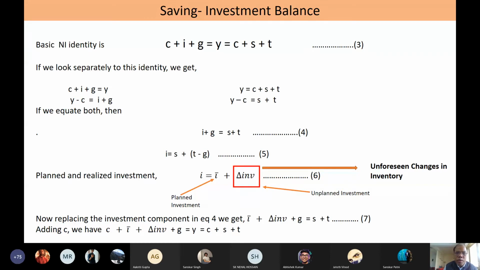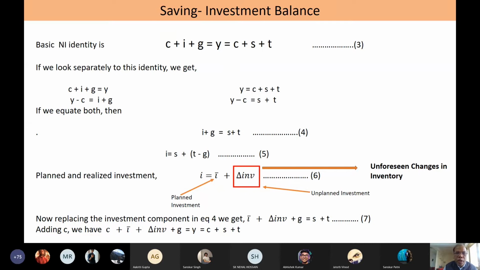So if you look at equation 5, when I say I is equal to S, that means the total saving is private saving plus government saving. One would say perhaps the economy attains equilibrium when that happens, when I becomes equal to total saving. But this is still not a case of equilibrium. This is still an identity.